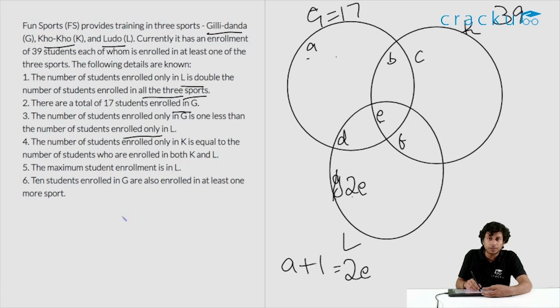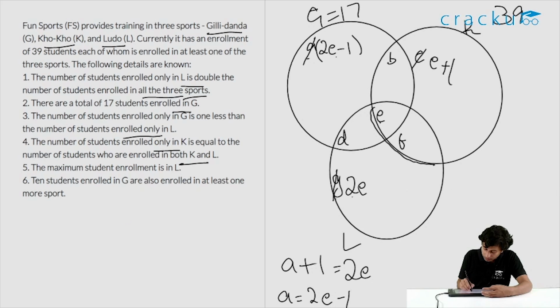So again, can we replace A? Yes, we can write A in terms of E. So we'll write A is equal to 2E minus 1. So again we'll eliminate the variable A, we'll write it as 2E minus 1. What do we have after that? The number of students enrolled only in K is equal to the number of students who are enrolled both in K and L. So both K and L is E plus F, this region. So both K and L is E plus F. That is equal to number of students who are enrolled only in K. So we have C we can replace by E plus F.